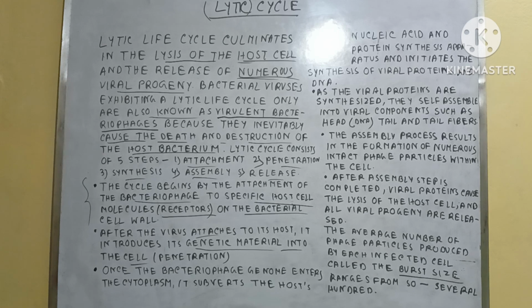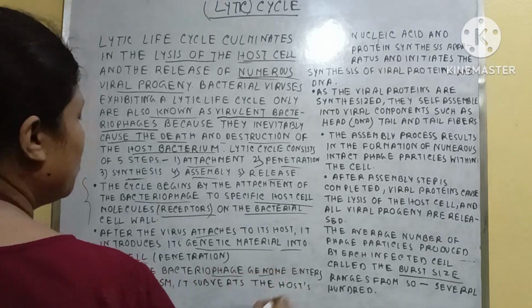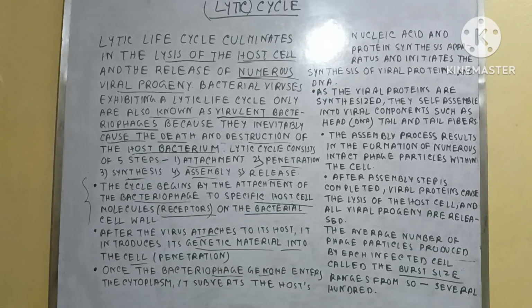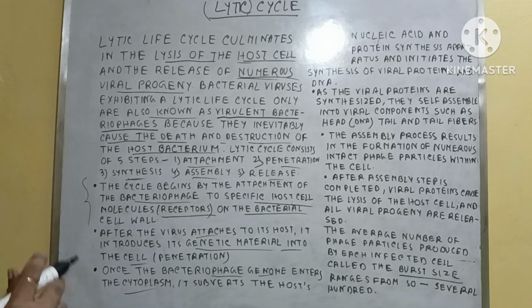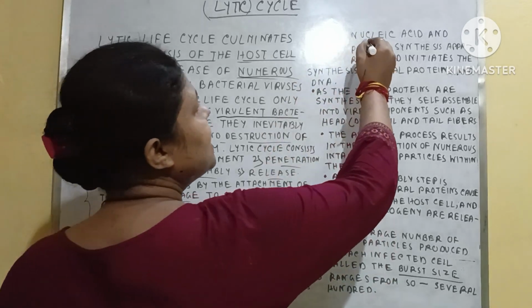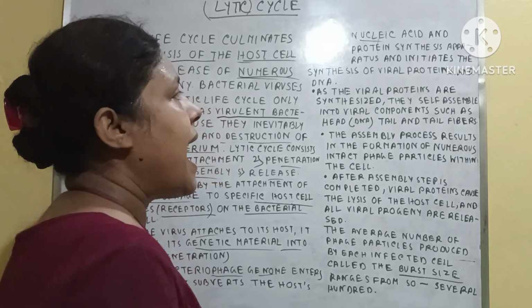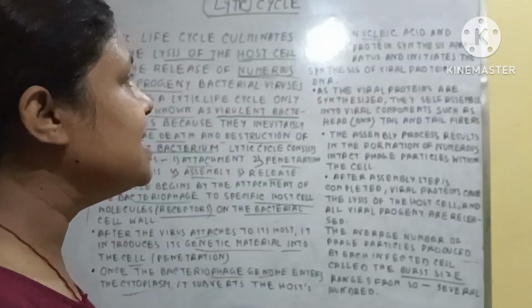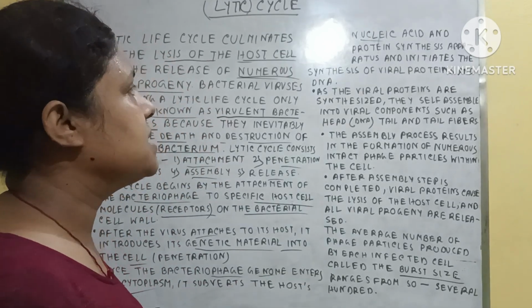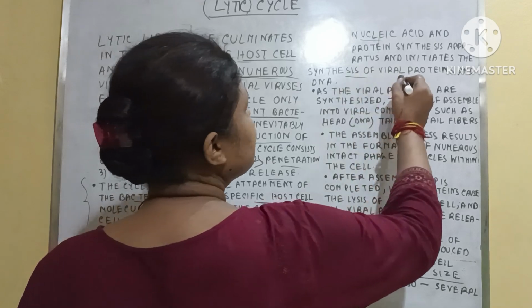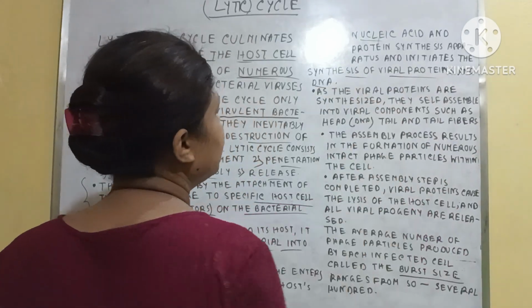The third one is synthesis. What is this? When the bacteriophage genome enters the cytoplasm, it tries to bind with the host nucleic acid and with the protein synthesis apparatus, and initiates the synthesis of viral protein and DNA.